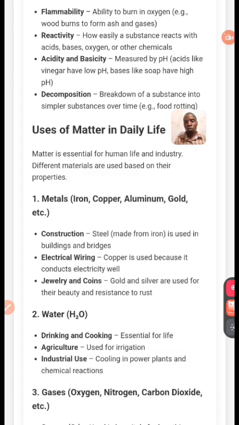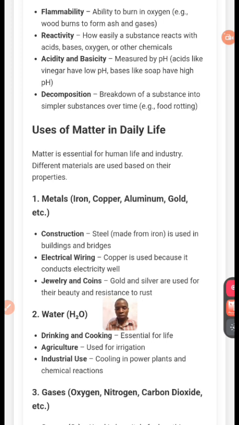Now, what about the compounds? I'm talking about the compounds. Now, water. What can we use water to do? We can use water to drink and cook.